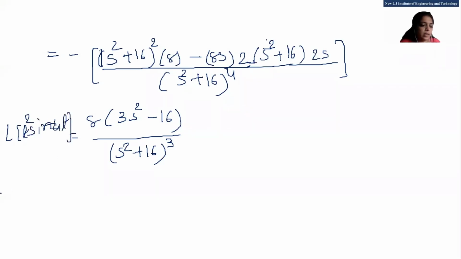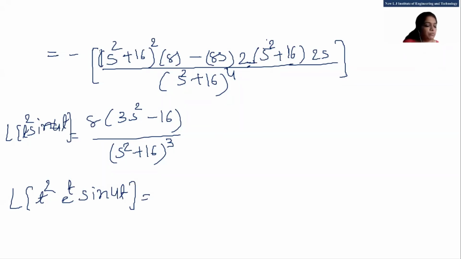But we want to find the Laplace of t square e raised to t sine 4t. So what we have to do? We have to apply first shifting theorem. And after applying first shifting theorem, what is the answer? What we have to do, students?